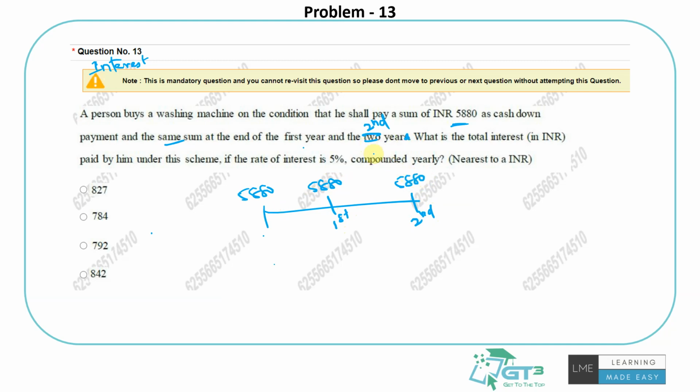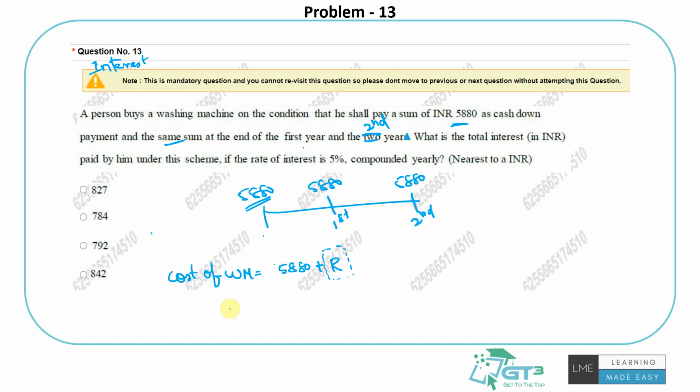So let's understand that the actual cost of the washing machine is 5,880 plus R rupees. Why did I do it this way? Because I made a down payment, right? So I don't know what the actual value is, so I am splitting it for ease of calculation. So 5880 has been paid initially. The remaining amount is called R rupees. Okay, so the interest has been paid for that part only over the next 2 years.